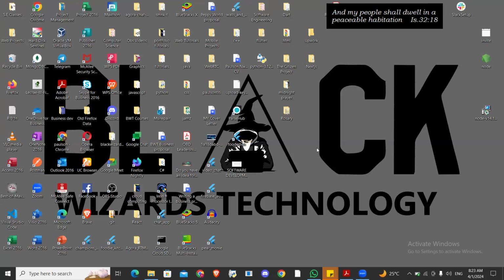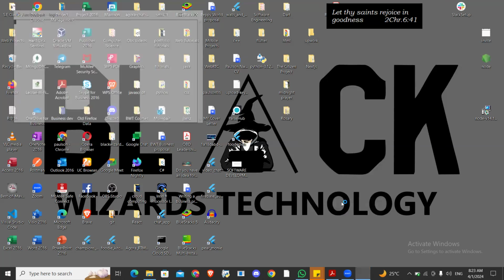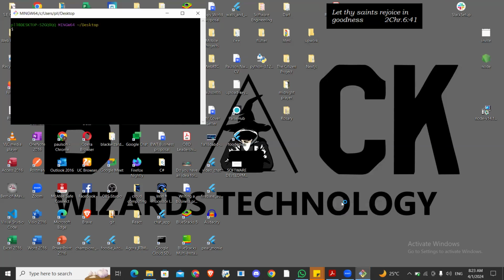First of all, if you have installed Git, if you right click on your desktop, you will see this option, Git Bash Here. If you click on it, it will open. But if you didn't see this option, know that you have not installed Git. So go and install Git.